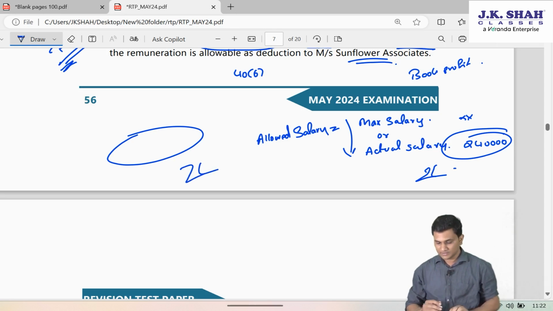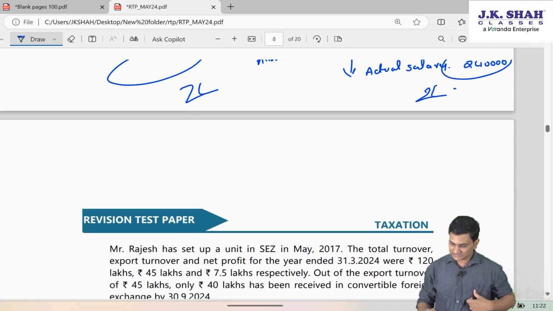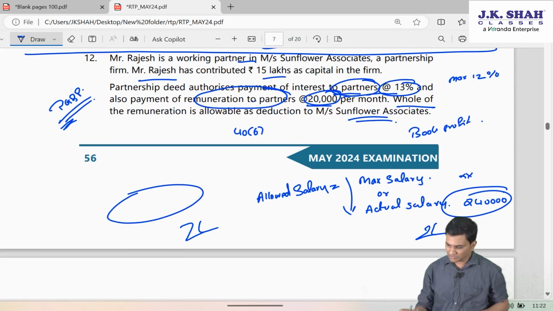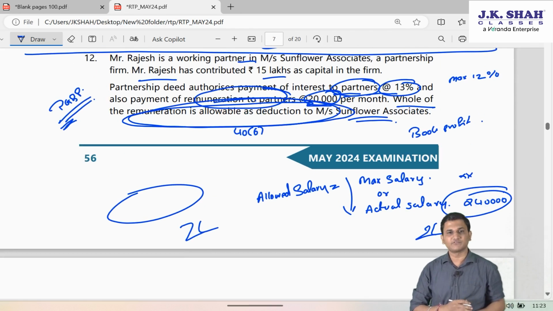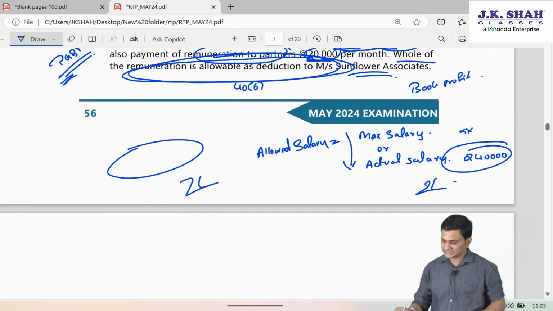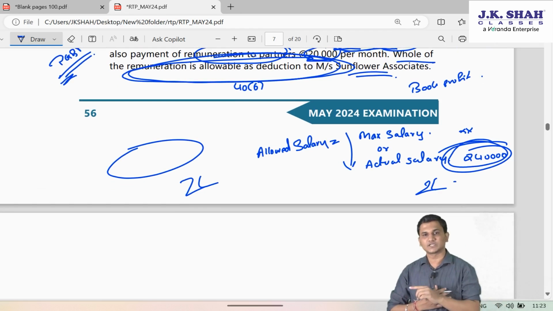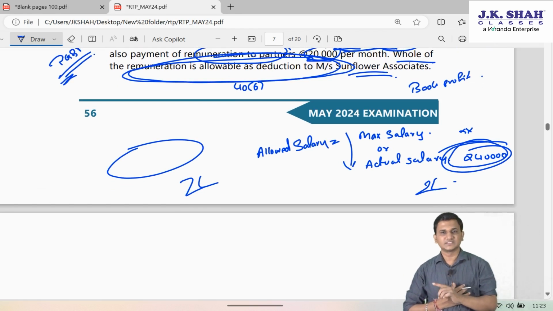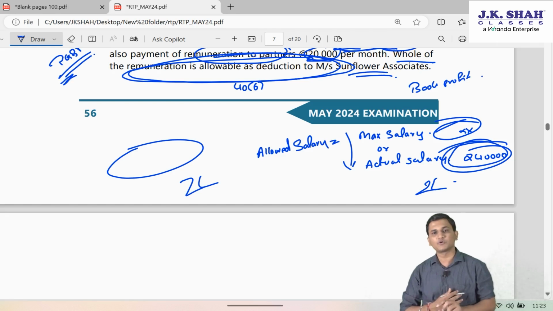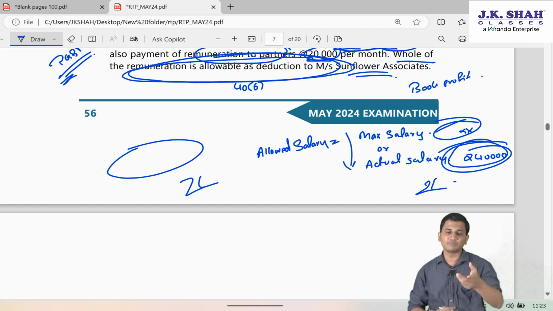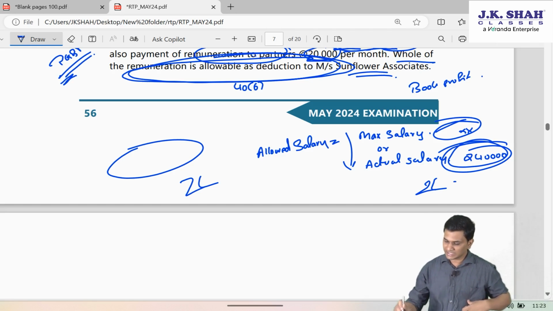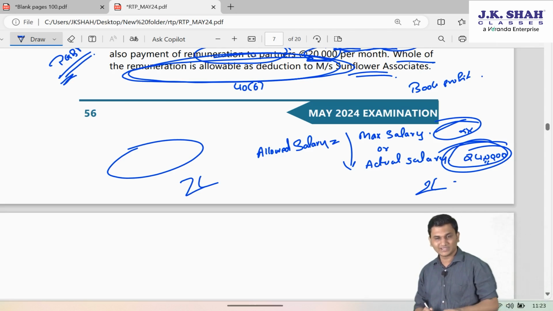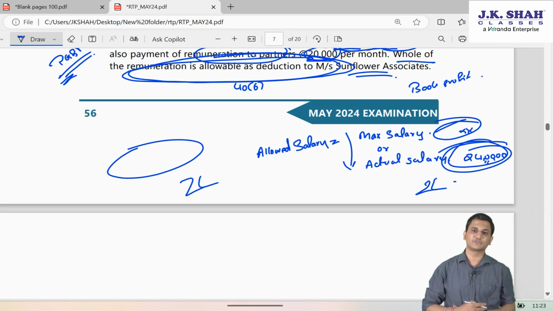Now since the next line says, here they are saying the whole of remuneration is allowable as deduction to Sunflower Associates. It means this entire 240 would have been allowed as a deduction to that firm. Since this would have been allowed to the firm as a deduction, it means the maximum salary as per book profit calculation would have come even more than that. So since the entire 240 was allowed to the firm, the entire 240 becomes taxable in the hands of Rajesh.